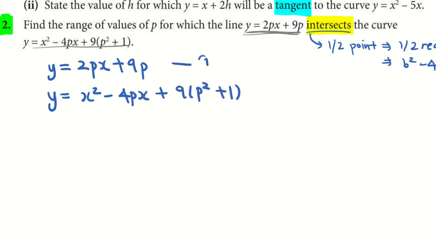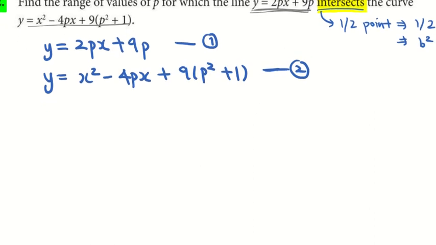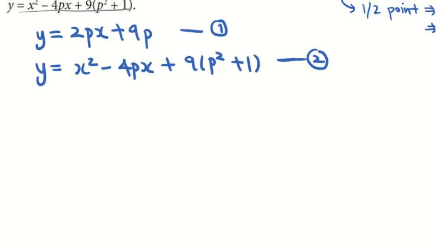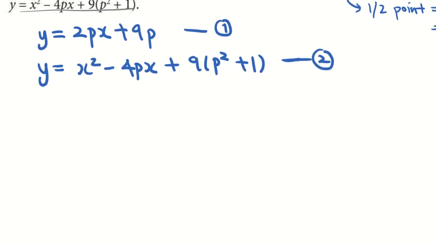Okay, label them as 1 and 2. And we are actually finding possible solutions to come up with the quadratic equation as we have done in part 1 of Blended Learning Day. We will be equating both of them together to find solutions.